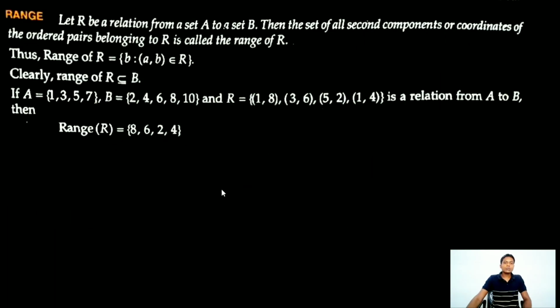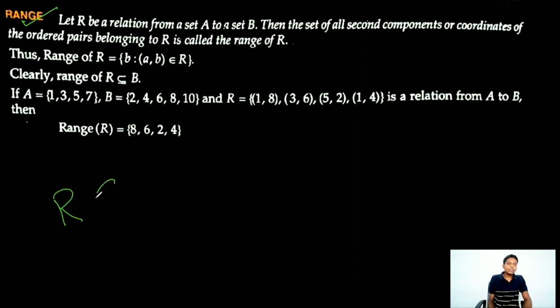Now coming to range. What is the range of R?